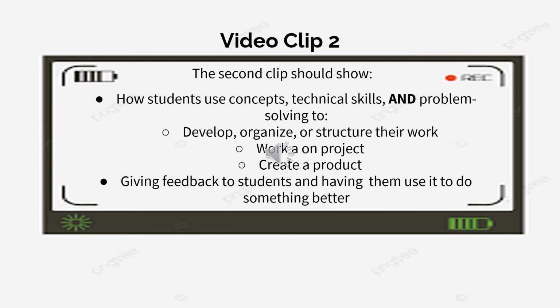And then lastly, again, you need to show how you're giving feedback to students, and you want to make sure that's specific and gives them both positive feedback about what they're doing well, but also constructive feedback about what else they need to do to be better, because you then have to have them using that feedback to do something in a more highly sophisticated way. So you have to show that you're giving feedback to students and that the students are using that feedback.